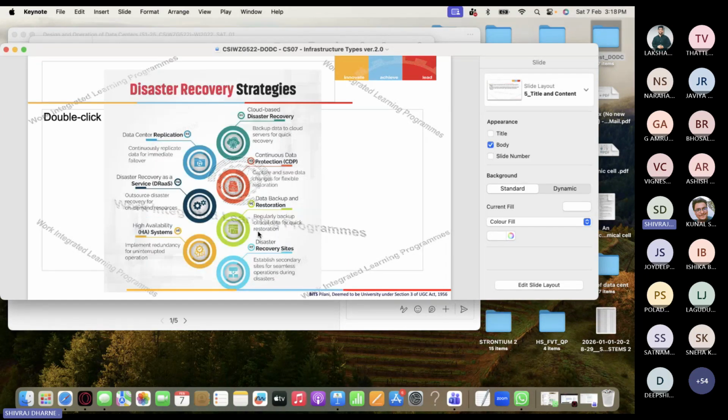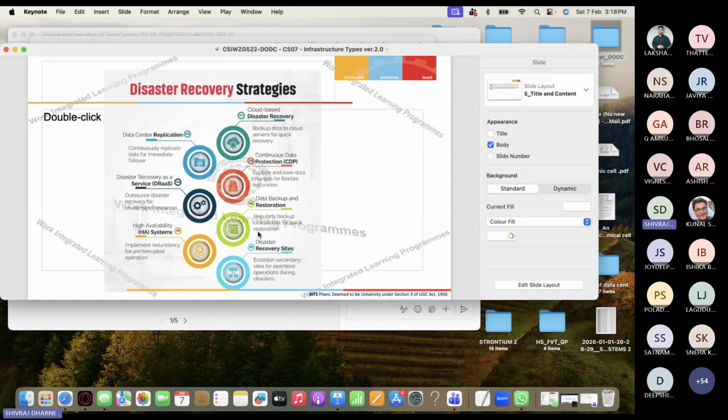So different strategies are there. We just talked about a few strategies, right? Disaster recovery strategies here include protection, restoration, recovery sites, and high availability systems. And there is something called disaster recovery as a service, DRaaS. Basically they outsource disaster recovery for on-demand resources. This is a very important file for you to understand the different strategies used for disaster recovery.